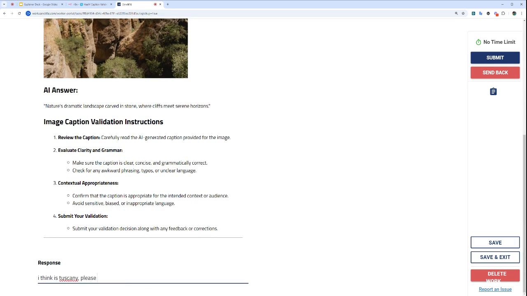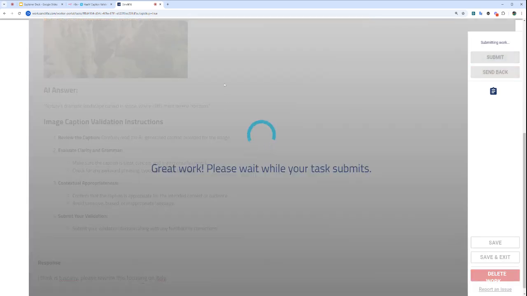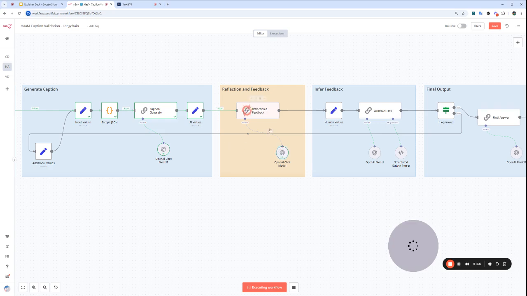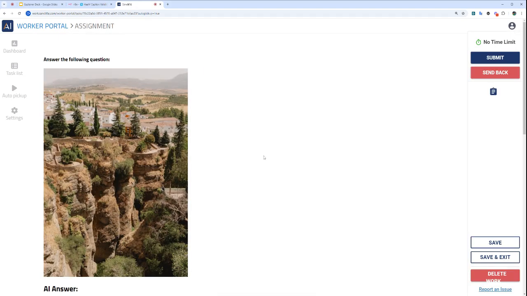Please rewrite this. Focusing there. So I'll fire that off, and that's my feedback. As a human, I have the right to have my own feedback, and obviously that failed the approval test, and so it went back to the caption generator here, and that caption is being rewritten, and now it goes back and queued in for human input.